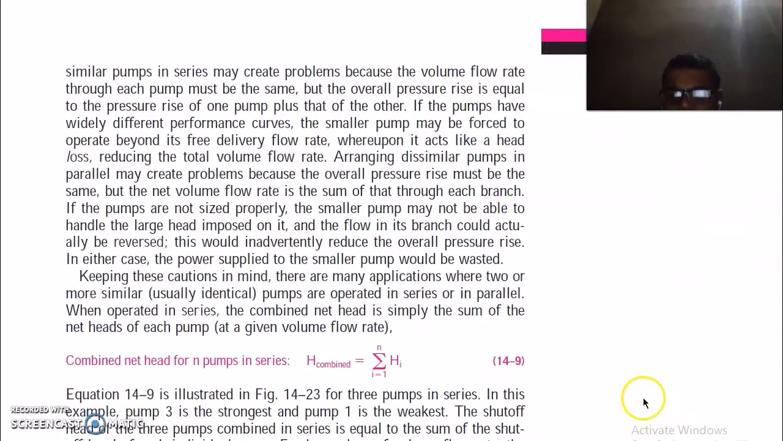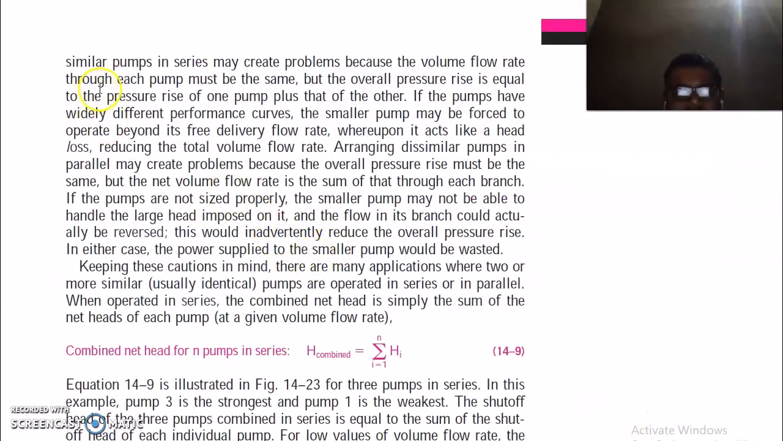Arranging dissimilar pumps in series may create problems because the volume flow rate through each pump must be the same, but the overall pressure rise is equal to the pressure rise of one pump plus that of the other. If the pumps have widely different performance curves, the smaller pump may be forced to operate beyond its free delivery flow rate, whereupon it acts like a head loss, reducing the total volume flow rate.